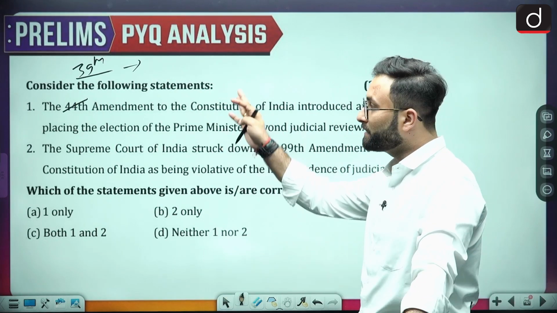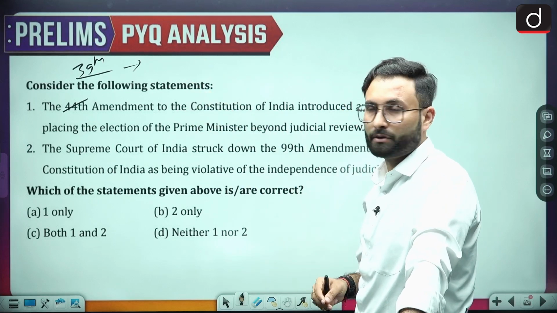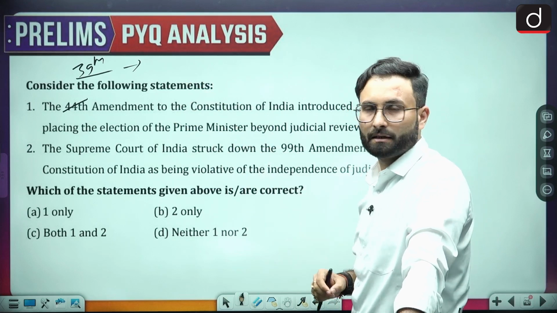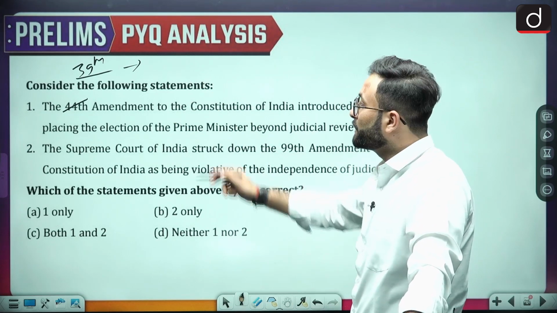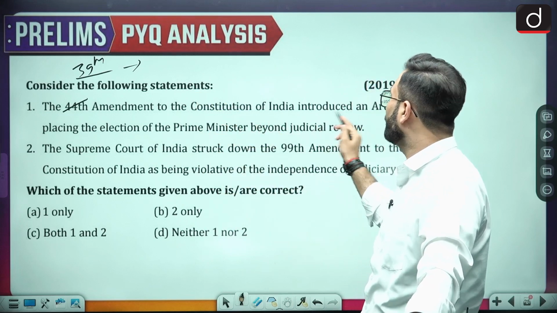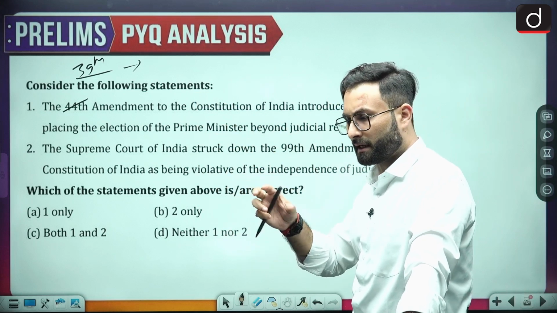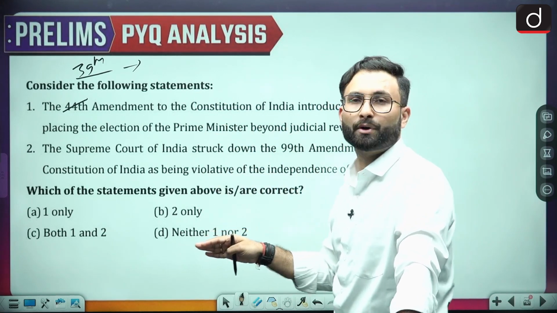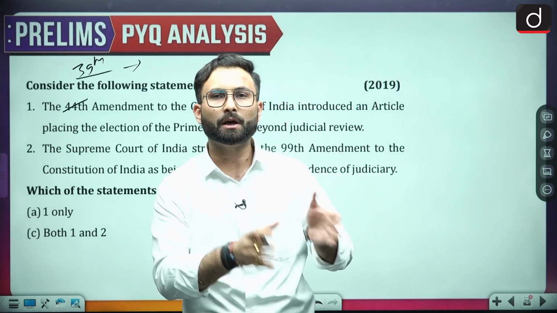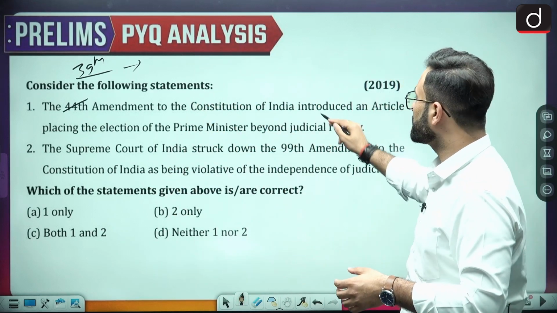That case was before the 39th Constitutional Amendment Act, wherein they put the election of the Prime Minister, President, Vice President, etc. out of the ambit of the Supreme Court, and another body would take care of the disputes with respect to such elections. So this statement is wrong.